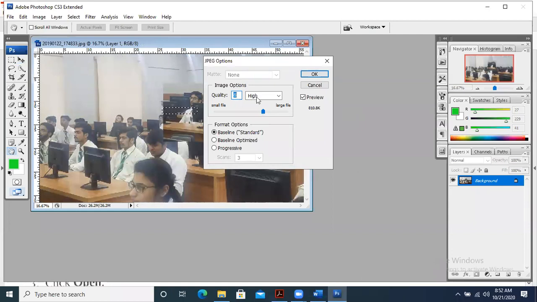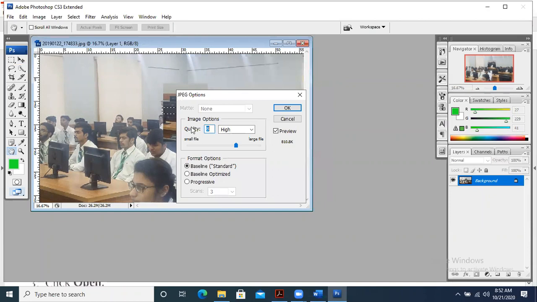Whenever you are saving in the JPEG option, JPEG means it will be an image. So you can see that it asks you about the resolution. If you take the resolution high, its size will be very large. Fine. So whenever you click on the save button, it shows you this box. If you have to use it over the internet, you will take it lower, okay, lower over here. Otherwise, it will be a very heavy size. Let me show you the demo for it.